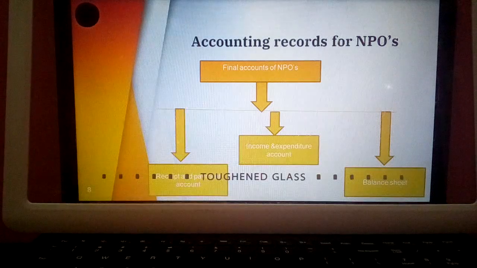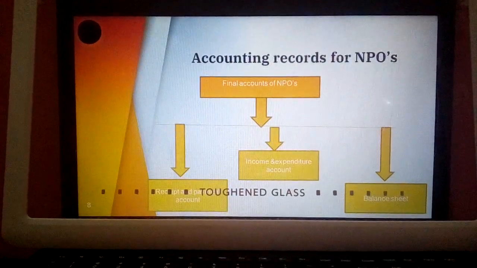Now we are studying the accounting records which are maintained by NPOs. Even though we know that they are not profit making organizations, yet they need to fulfill the obligations or the rules which are set up by the government. To satisfy them, they maintain some books of account, and their major sources of income are subscription income and then donations received from different sources.